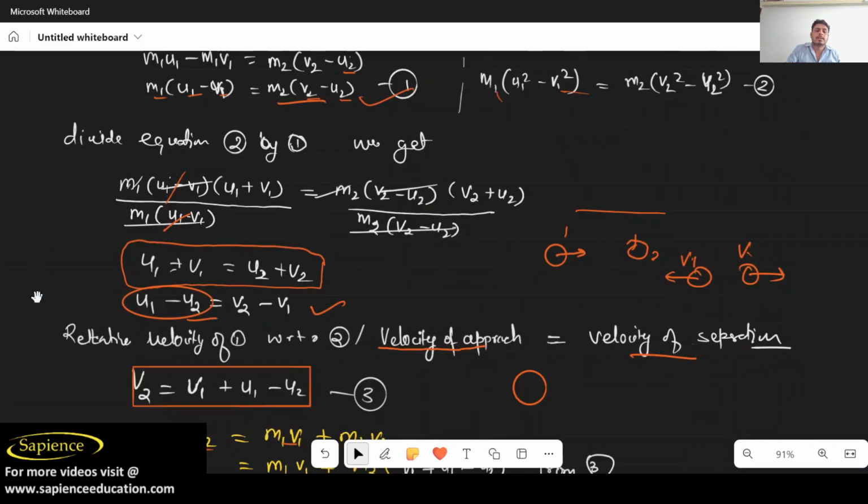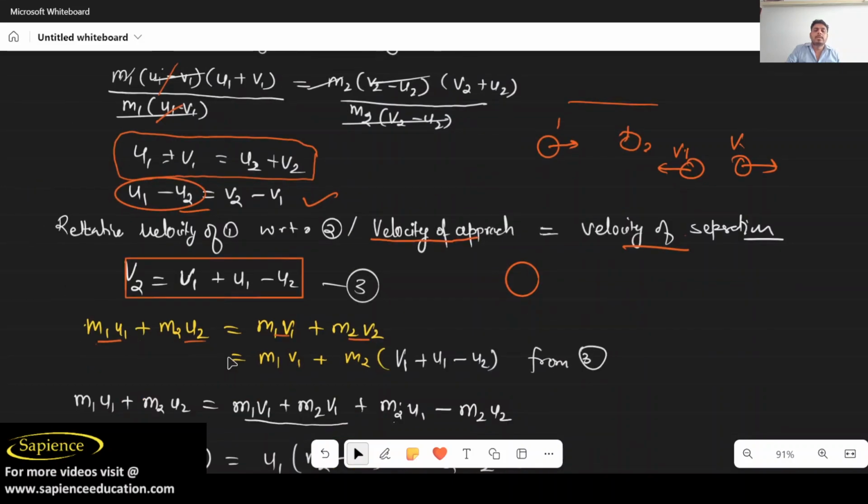What I am doing actually is putting the value of v2 from equation 3. So we have got this equation.